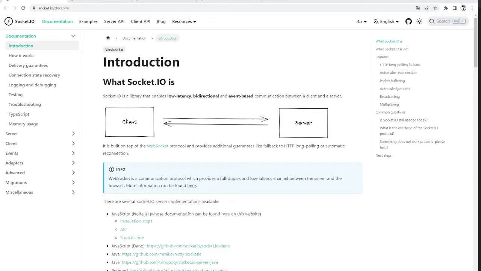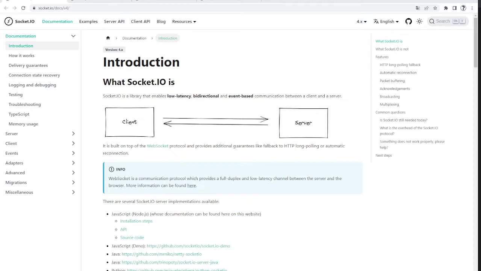Hi everyone, in today's video we are going to learn how to create a real-time web application using Socket.io and Node.js. We will be building a simple chat application from scratch, covering everything from installing dependencies to writing some code. So let's dive right into it.